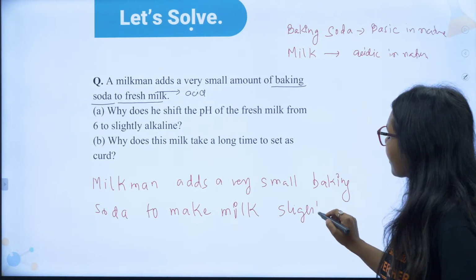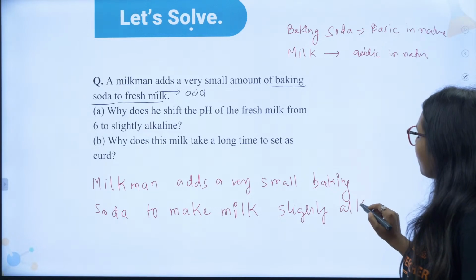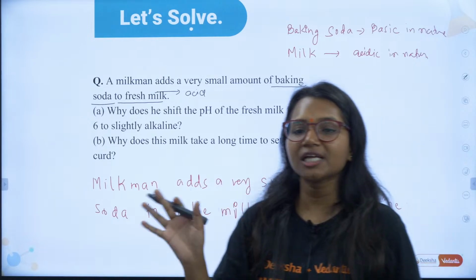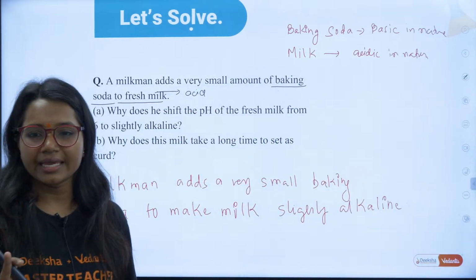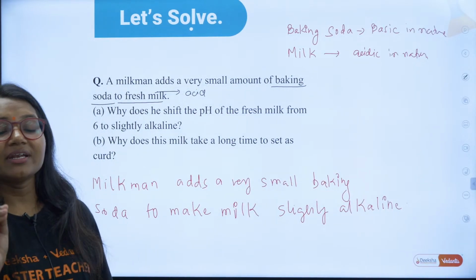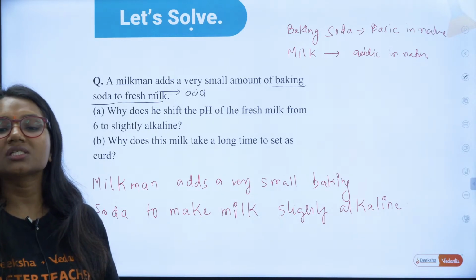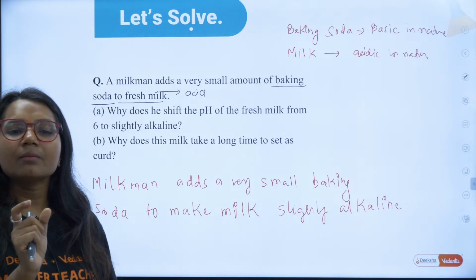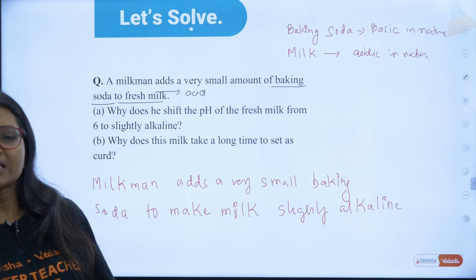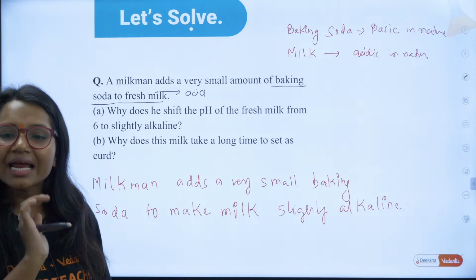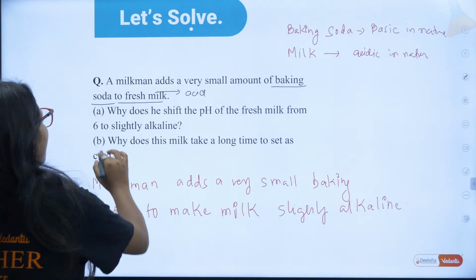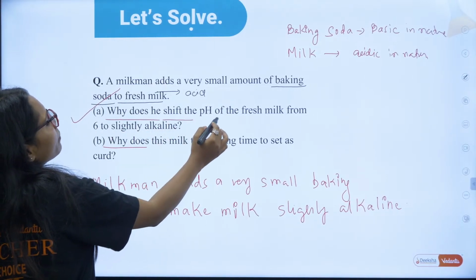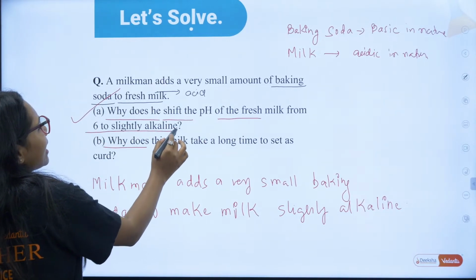Very slightly alkaline, because if it is acidic, it is not going to stay fresh for a longer time. Understood? So that's why the milkman adds a small amount of baking soda to make milk slightly alkaline. Correct? Why does he shift the pH of fresh milk from 6 to slightly alkaline?